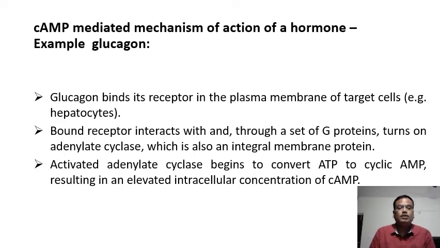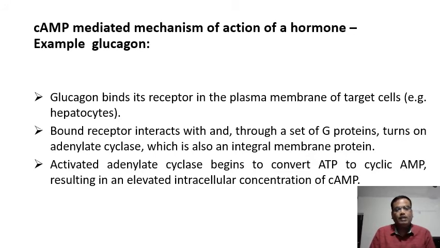So the glucagon will bind to the receptors of the hepatocytes, and through the help of G proteins, it will turn on adenylate cyclase, which is also an integral membrane protein.